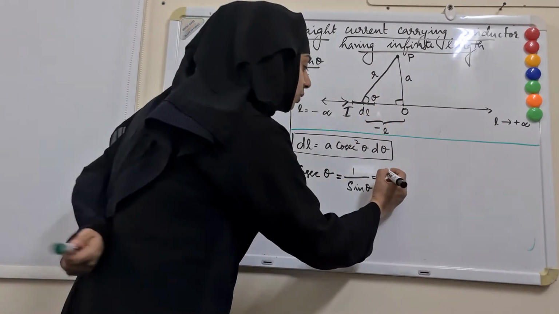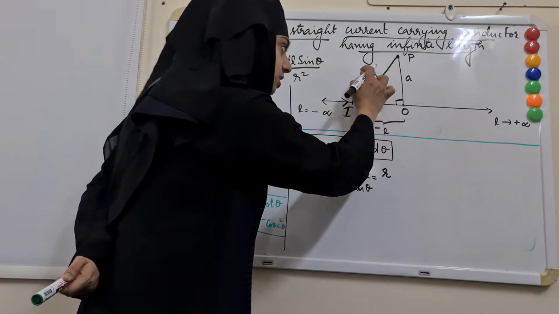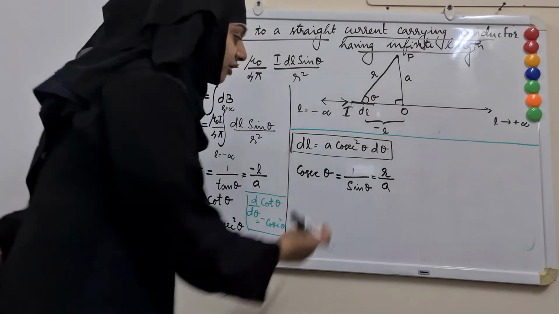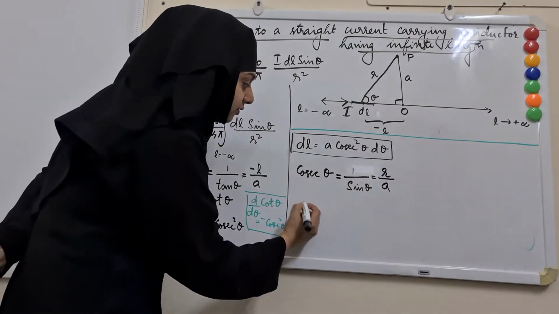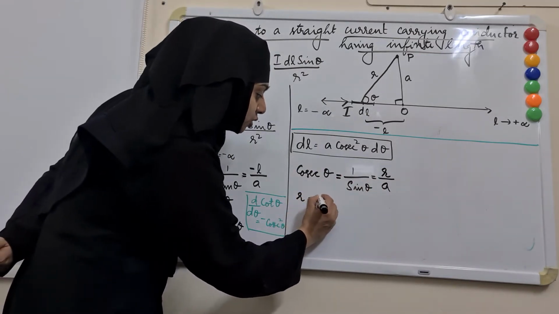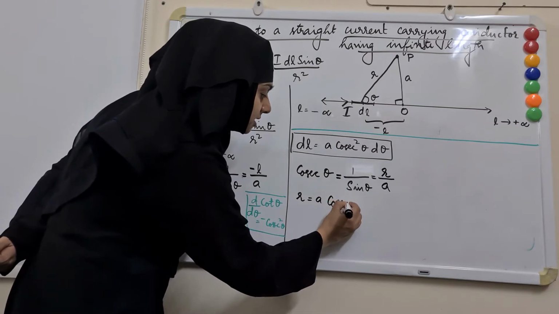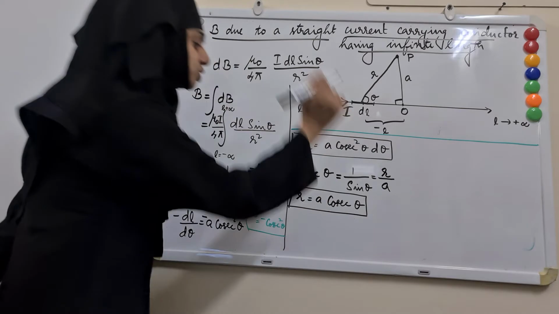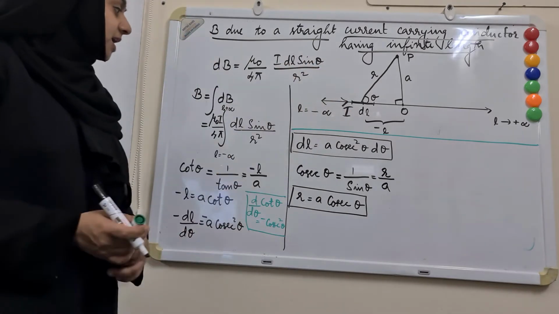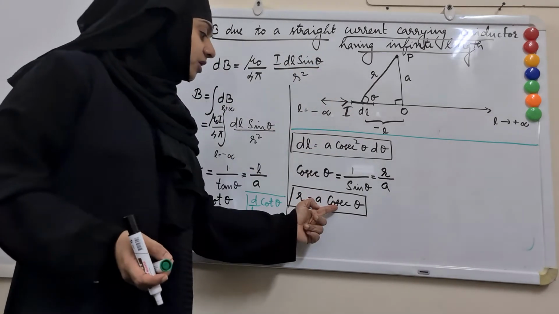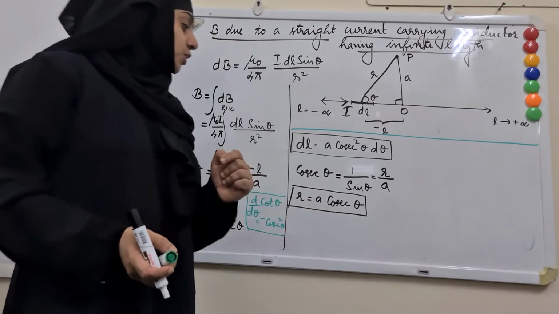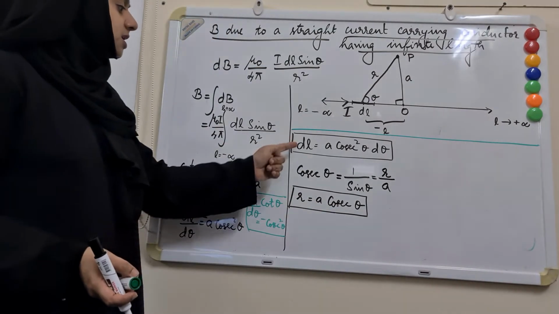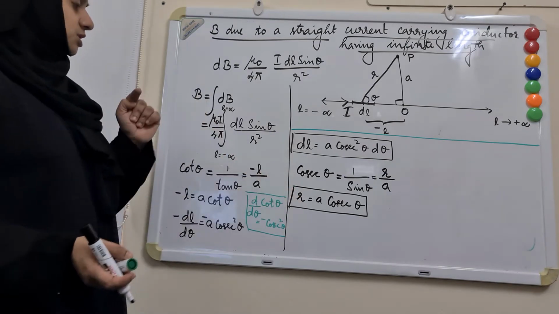So this is equal to r, which is the hypotenuse, by opposite side A. From this equation, I can write r is equal to A cosec theta. So I got the expression for r also in terms of theta, and to make things easier, I got it in terms of cosec theta. So let me substitute for both dL and r in this expression.